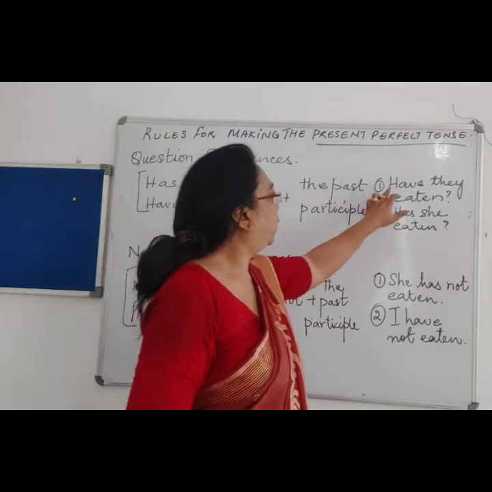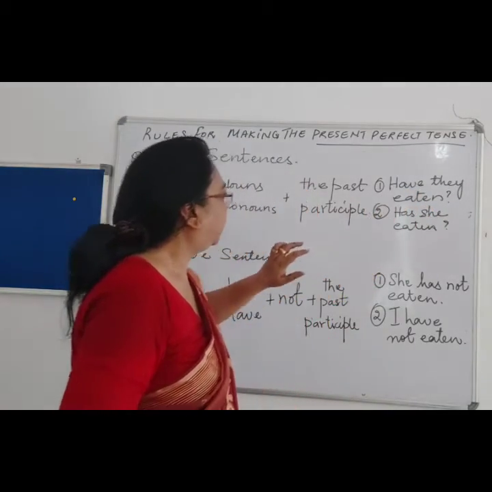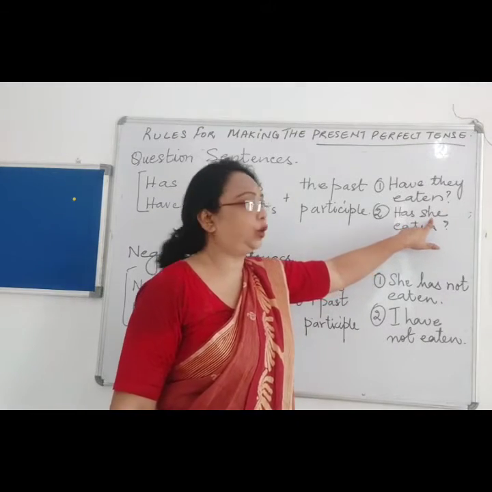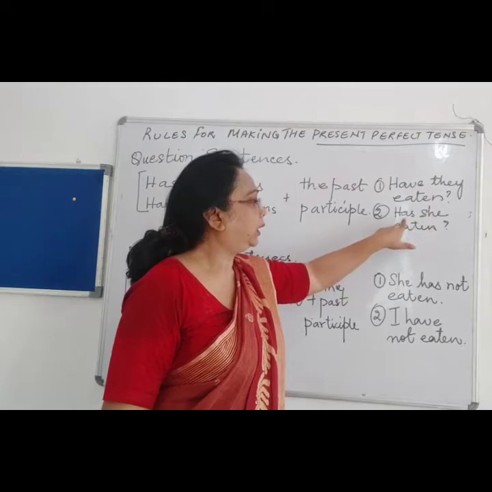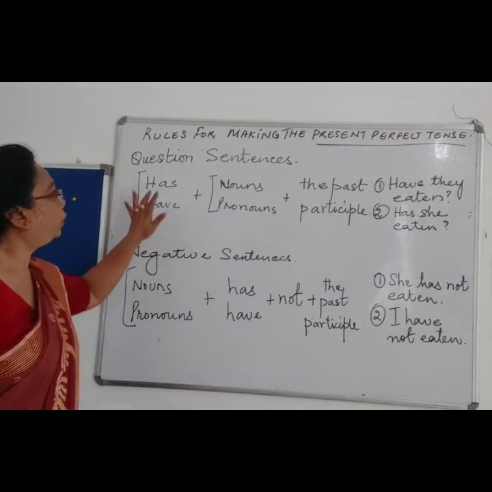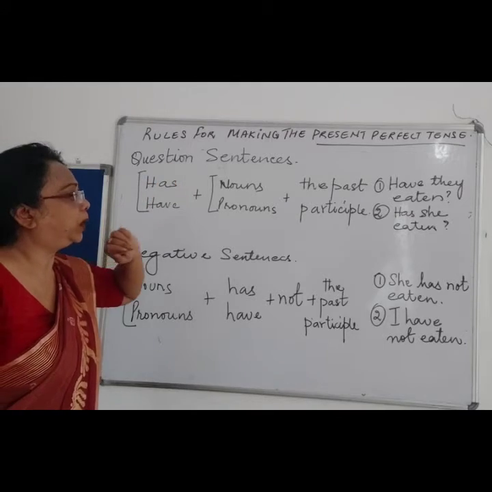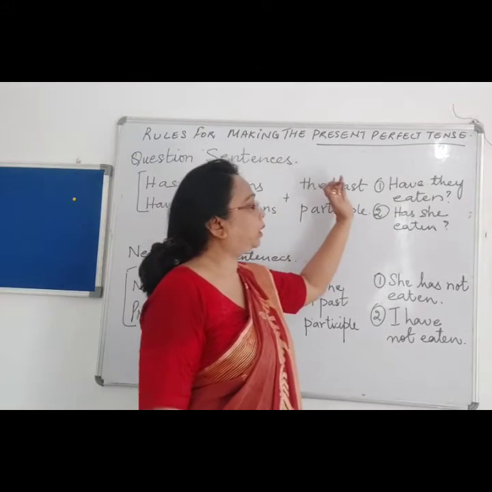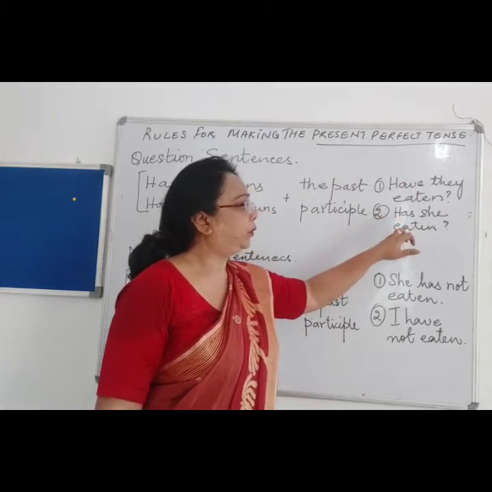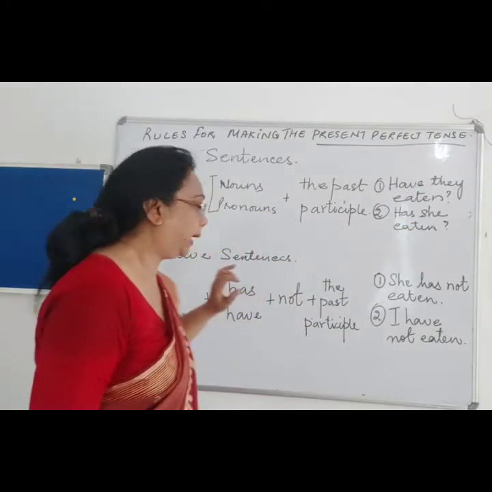But when the noun is singular, like she over here, it will be has she eaten? And don't forget to put the question mark. For plural form we have to add have. For singular form we have to add has.